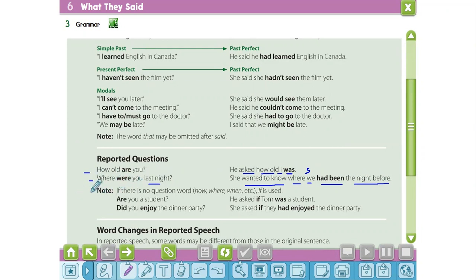Keep in mind this note, please. If there is no question word like how, where, or when, if is used. For example, "Are you a student?" Here it's a yes or no question. There is no question word, so we will use: he asked if Tom was a student. "Did you enjoy the dinner party?" She asked if they had enjoyed the dinner party. Do you catch it?